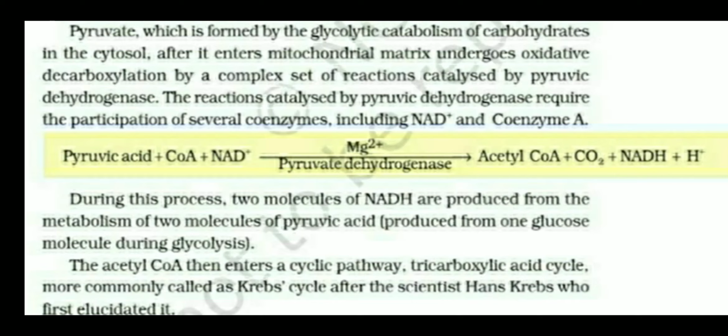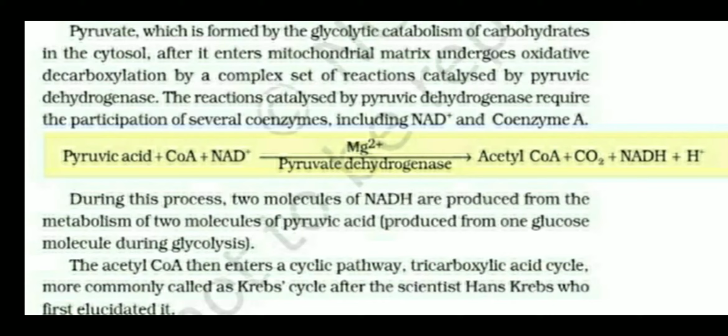Here in oxidative decarboxylation, one molecule of pyruvic acid combines with coenzyme A by using NAD, and in the presence of pyruvate dehydrogenase, it is converted into acetyl coenzyme A by removing CO2 and forming NADH.